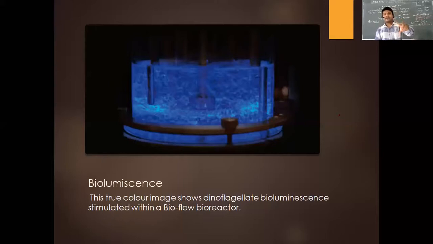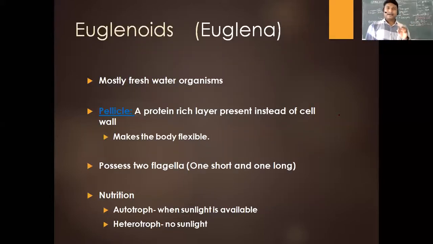Now, this particular bioreactor contains the dinoflagellates. As you can see, they are glowing in a completely dark environment. So bioluminescence is the property of living organisms giving off light, and that we also see in this case. And the last one is going to be the euglenoids, that is euglena, and they are mostly freshwater. What you saw till now in the previous cases were marine, and now a freshwater organism, that is euglenoids.